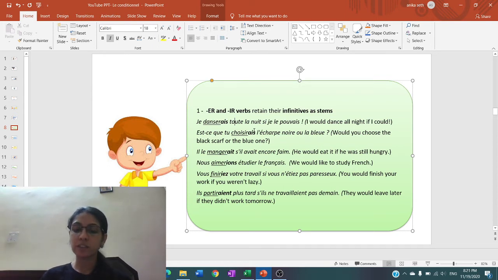Infinitive of the verb is the stem of the future simple, because for IR verbs also we take the infinitive and then we put the endings. So over here also choisir is the stem plus the ending with tu, which is also AIS. So would you choose the black ones or the blue ones? Would you choose? So choisirais is in the conditionnel présent.